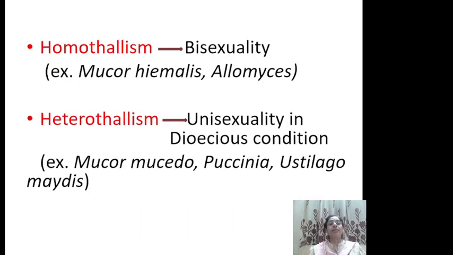Now homothallism can be compared with bisexuality, where both the plus and minus strains are within the same species. Mucor hiemalis and Allomyces exhibit this type of condition, whereas unisexuality, the dioecious condition in higher plants, can be compared to heterothallism. This is seen in Mucor mucedo, Puccinia, and Ustilago maydis.